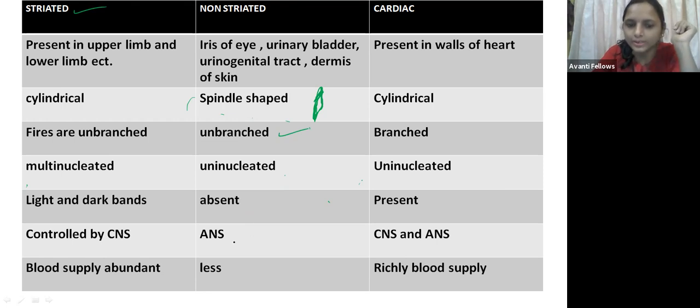It is controlled by the ANS of the brain, the autonomic nervous system. And the blood supply is very less in the non-striated, smooth muscles.